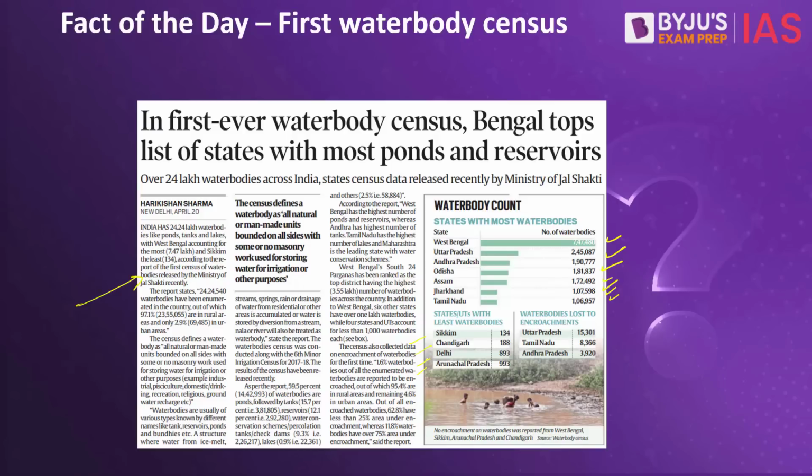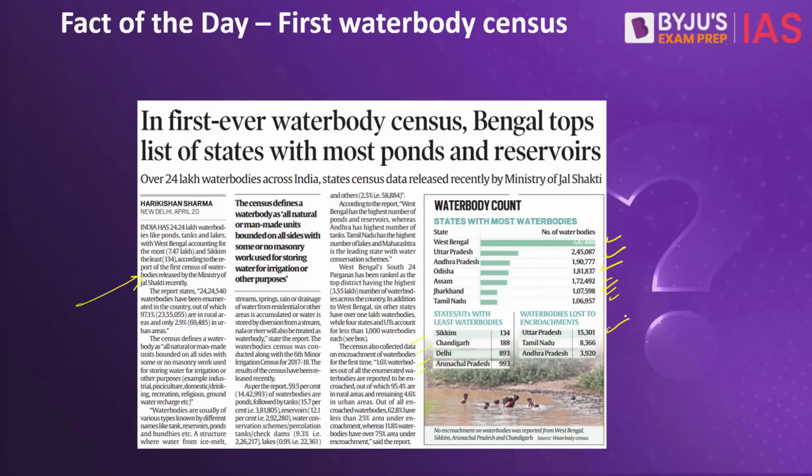The survey also talks about those water bodies which have been encroached, meaning that those water bodies where some land has been built, some construction activities have happened. Amongst those, UP tops the list with over 15,000 water bodies that have been encroached. There are a lot of other details in this census.